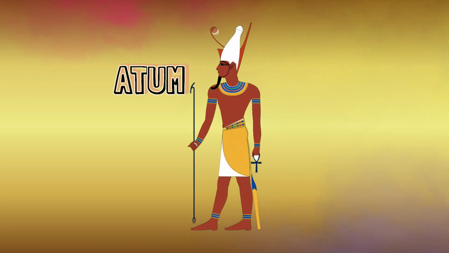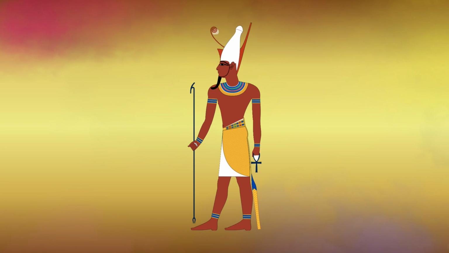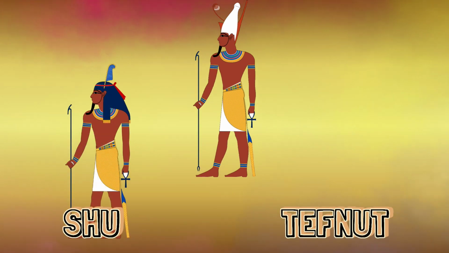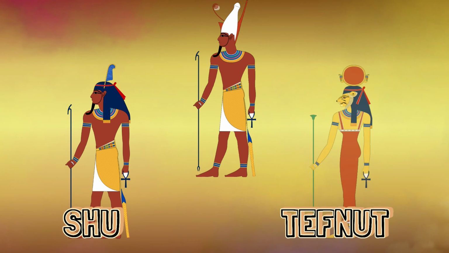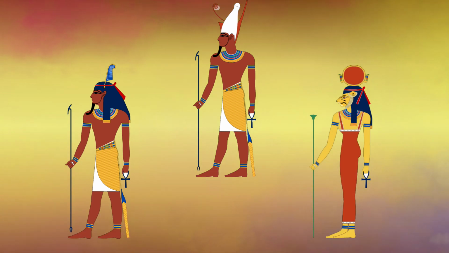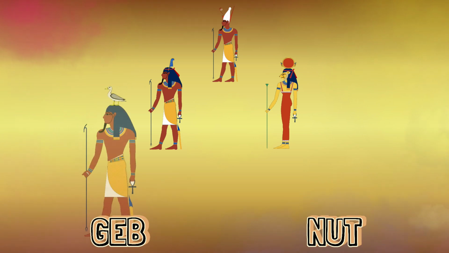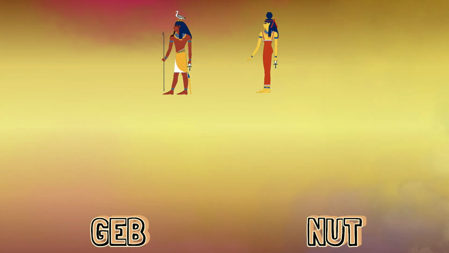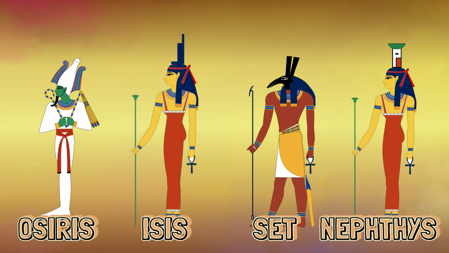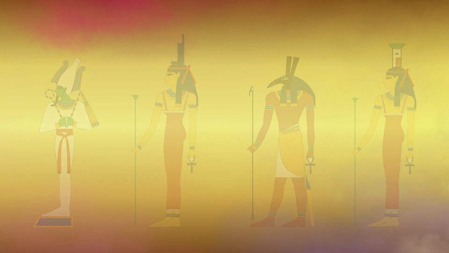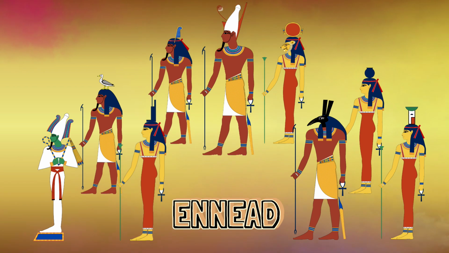Anyway, most ancient Egyptian creation myths involve the first god emerging from this abyss. Not all agree on who that first god was. Let's go with a more orthodox telling of the story in which the sun god Atum willed himself into existence. Atum then created air, personified by his son Shu, and moisture personified by his daughter Tefnut. Shu and Tefnut had children together, the earth named Geb, and the sky called Nut. Geb and Nut then had 4 children together, Osiris, Isis, Seth, and Nephthys. These first 9 gods are known collectively as the Ennead.